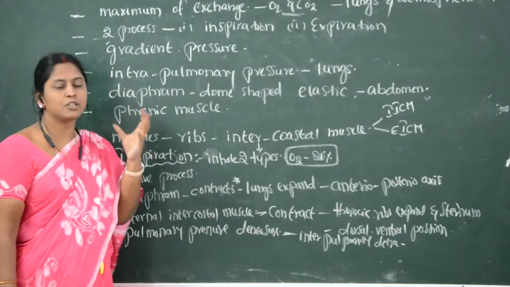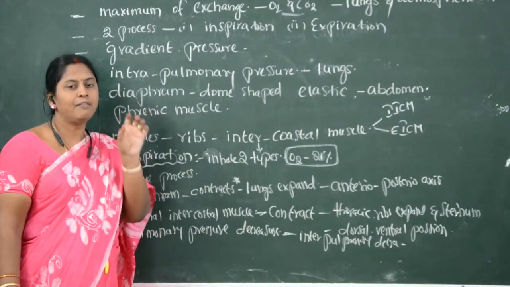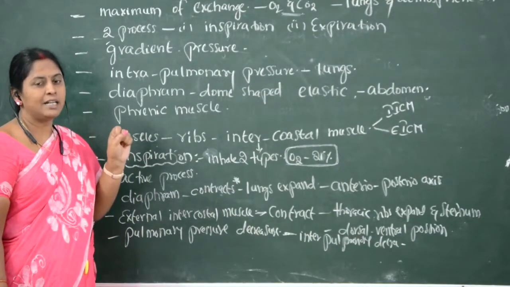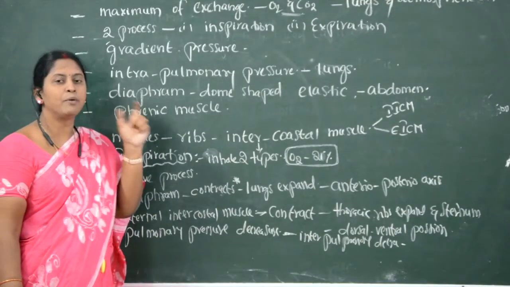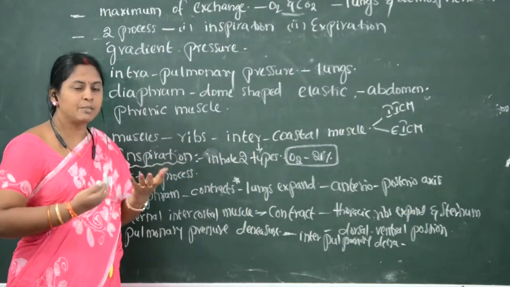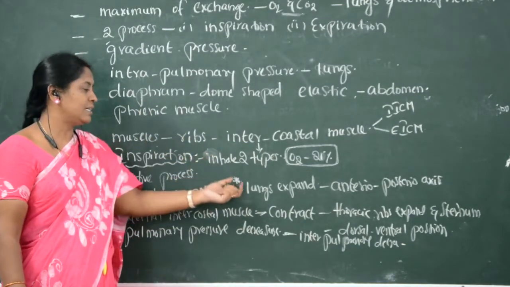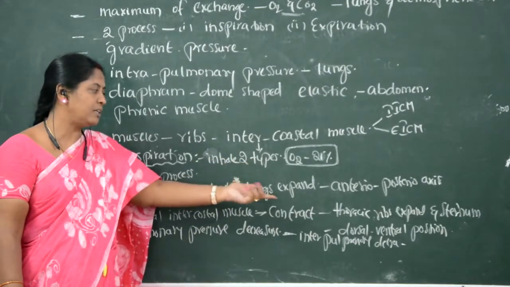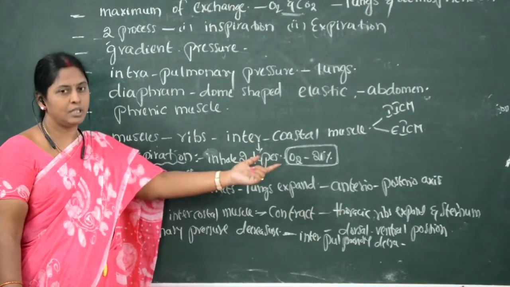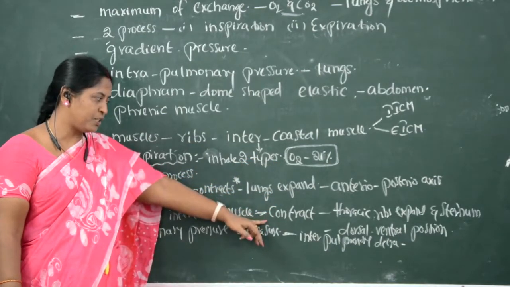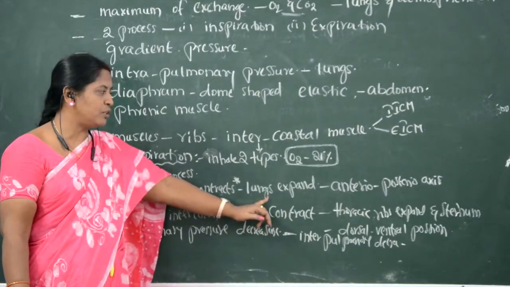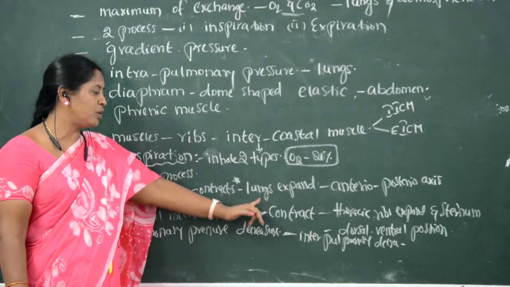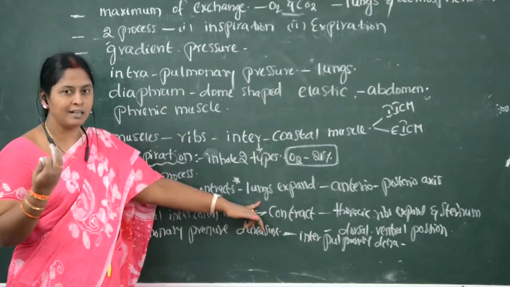So how this contraction of the muscles occurs is the diaphragm contracts. The diaphragm is a dome shaped structure which is made up of the phrenic muscle. Because of this contraction, the lungs expand in size. In which direction do the lungs expand? The anterior posterior axis. This we both have to remember, children. The anterior posterior direction expands only because of the diaphragm contraction.